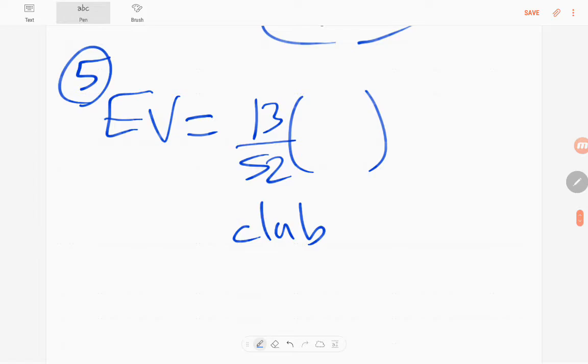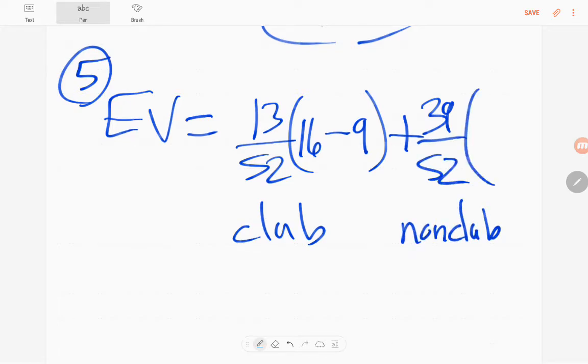But it says, if a club is drawn, the player wins $16. So it's kind of tempting to just put 16 in parentheses, but it says a player must pay $9 to play. So you really have to subtract the amount that you paid to play from your winnings in that first term. Now, what's the probability we don't get a club? Well, there are 39 out of 52 that are not clubs.